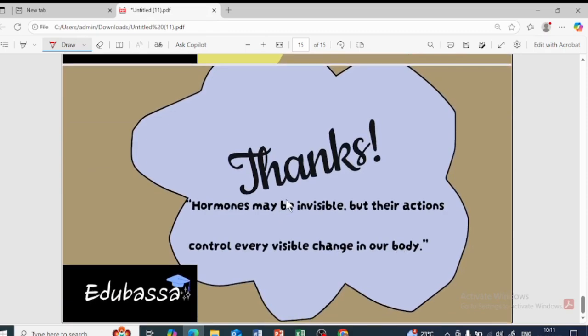So I have inserted this as well: hormones may be invisible, isn't it? Hormones are not visible to us, but their actions control every visible change in our body, isn't it? So it does control every visible change that is taking place in our body.